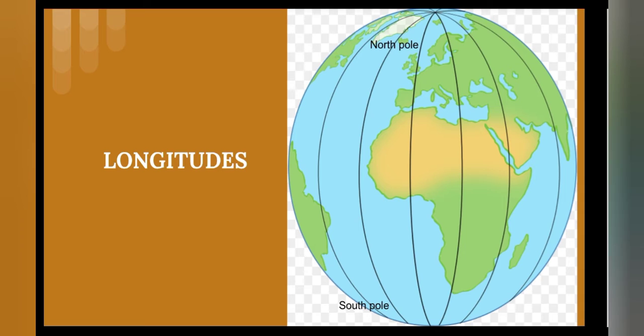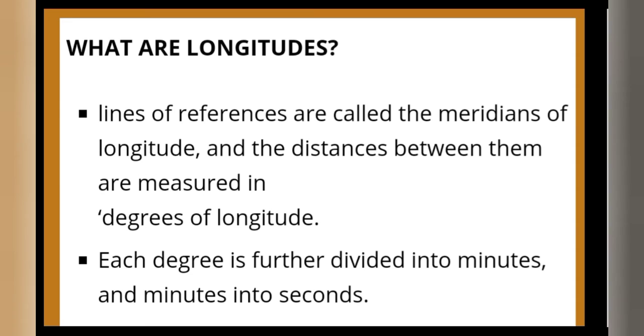Longitudes means semicircles joining the North Pole and the South Pole. Lines of reference are called the meridians of longitude, and the distance between them is measured in degrees of longitude. The word meridian is Latin and means midday. These semicircles that run through the north and the south poles and cut the equator at right angles are known as meridians, meaning noon. Each degree is further divided into minutes and minutes into seconds.